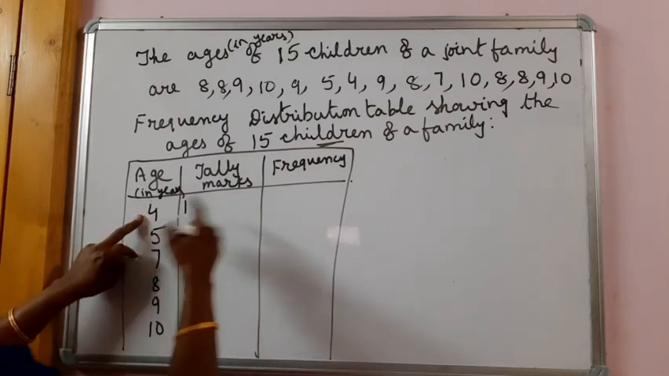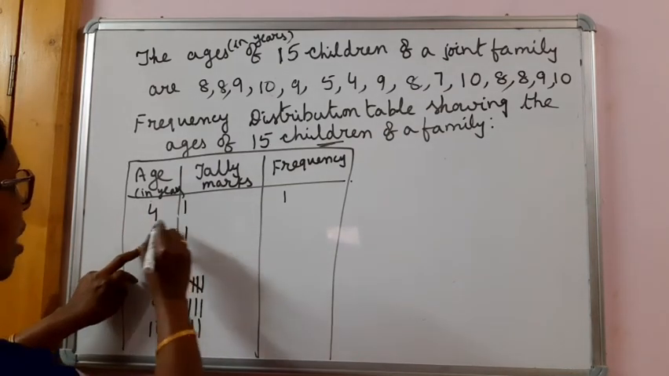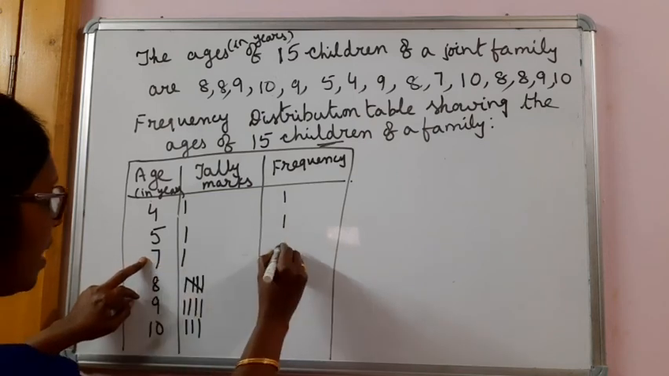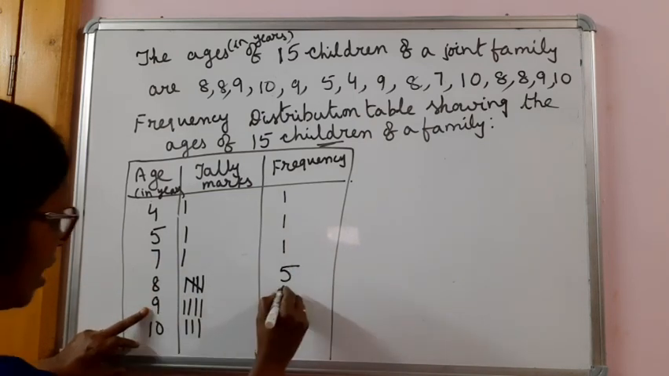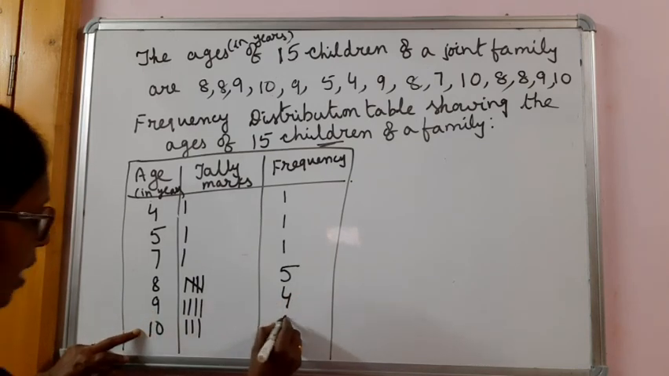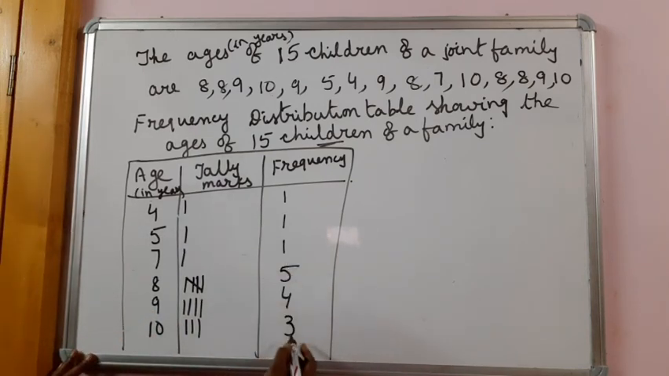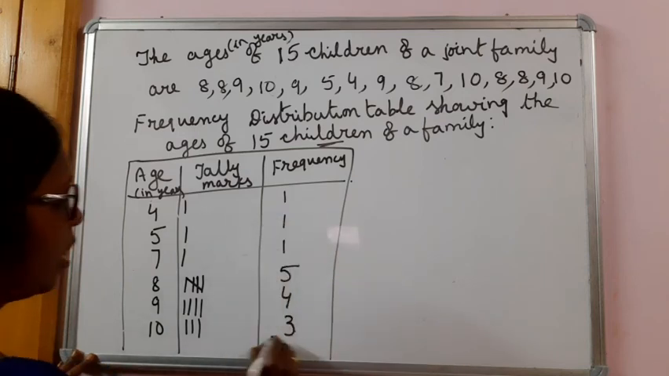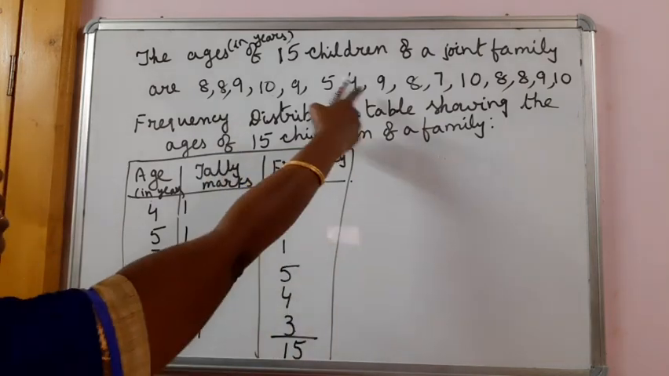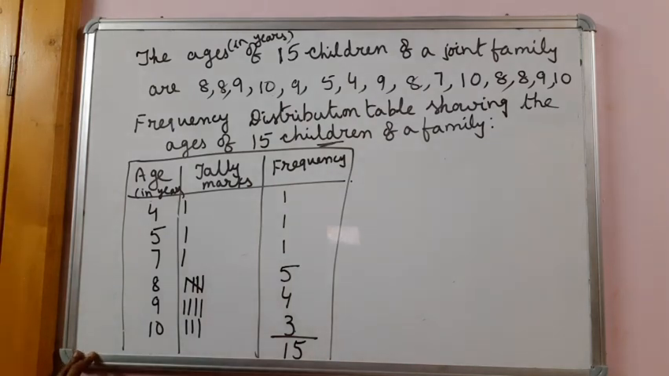So the frequency of 4 is only 1. Frequency of 5 is 1. Frequency of 7 is 1. Frequency of 8 is 5. Frequency of 9 is 4. Frequency of 10 is 3. We can count: 3 plus 4 is 7, plus 5 is 12, 13, 14, 15. Total 15 children are there in the family.